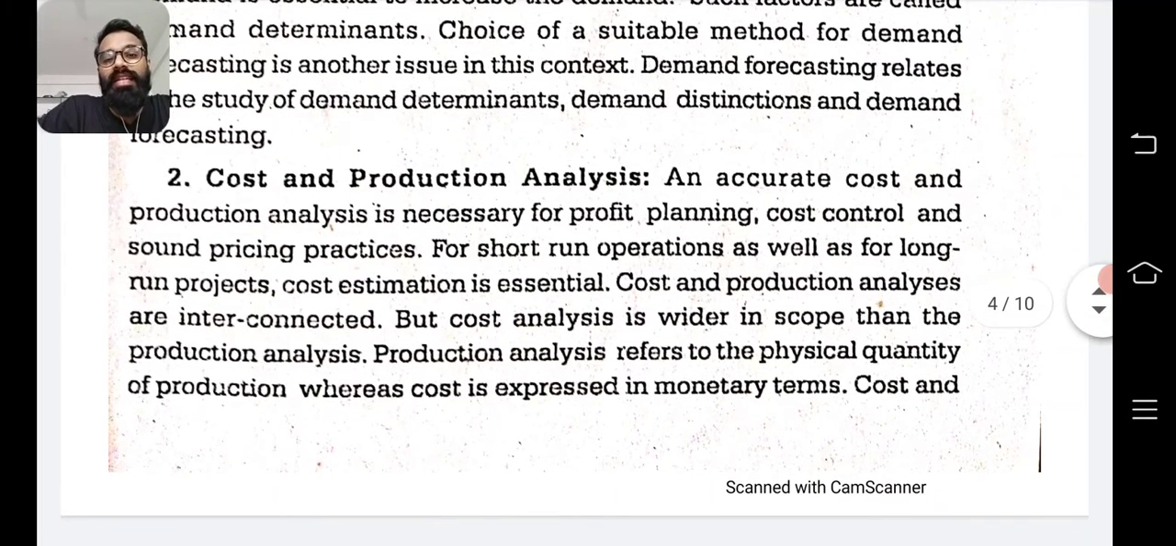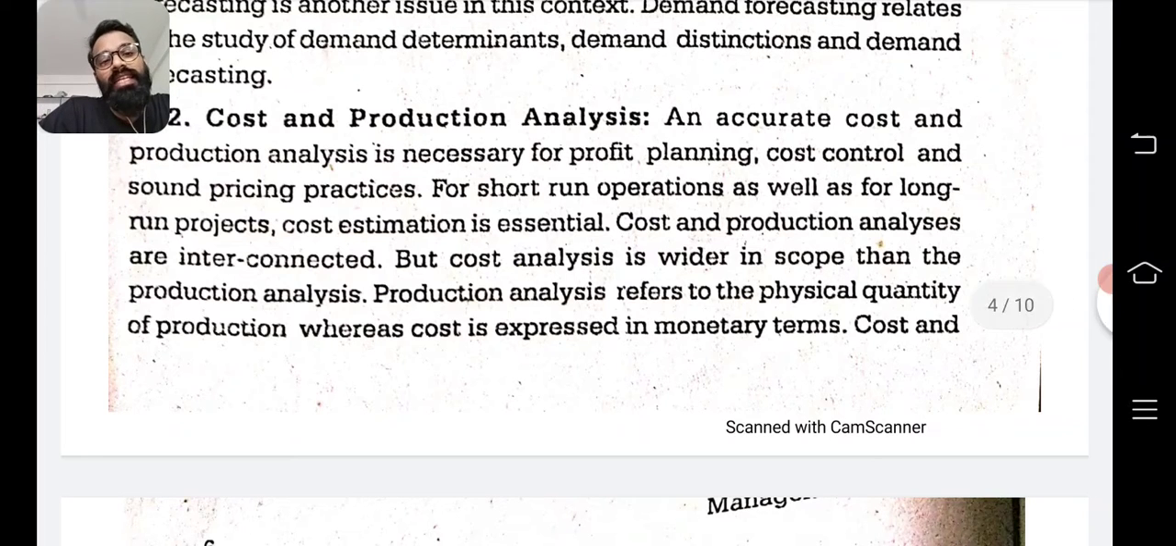Cost and production analysis are interconnected. So, there is a connection between cost and production. Of course, if you want to make a biscuit, you have to look into the cost of raw materials, the cost of other productions, and the machineries used. All these are part of cost. And what kind of technology are you using? That is production analysis. So both of these are interconnected to each other.